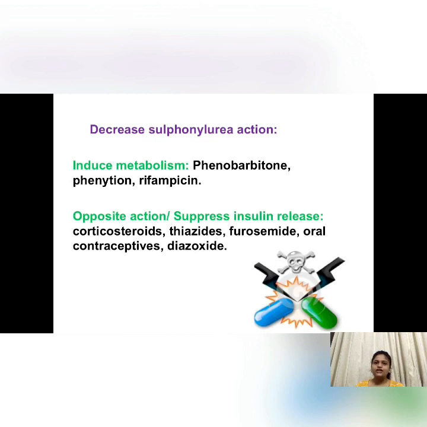Phenobarbital, phenytoin and rifampicin, they can induce the metabolism, so that the drug available in the blood will decrease, and the effect of the medication won't be seen. And the drugs like corticosteroids, thiazides, furosemide, oral contraceptives, diazoxide, they can oppose the action or suppress the insulin release.